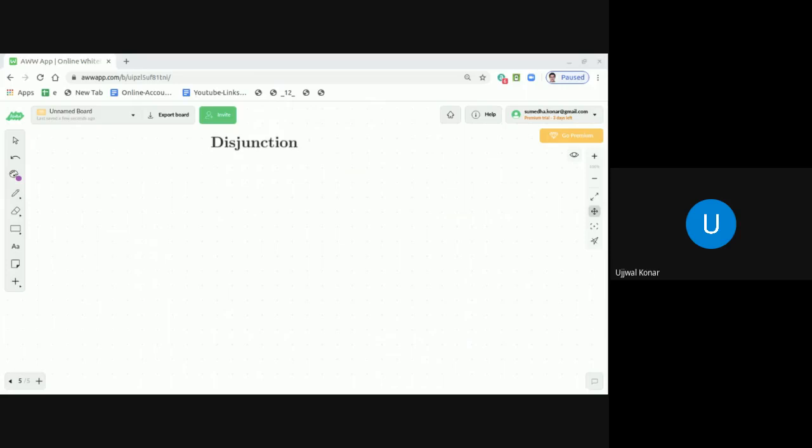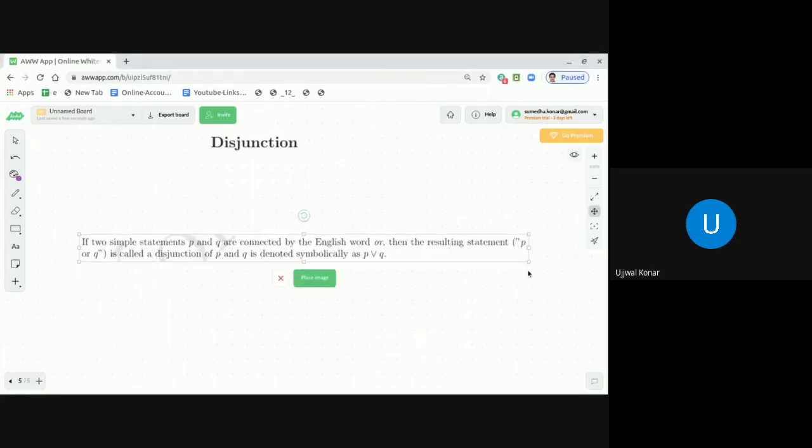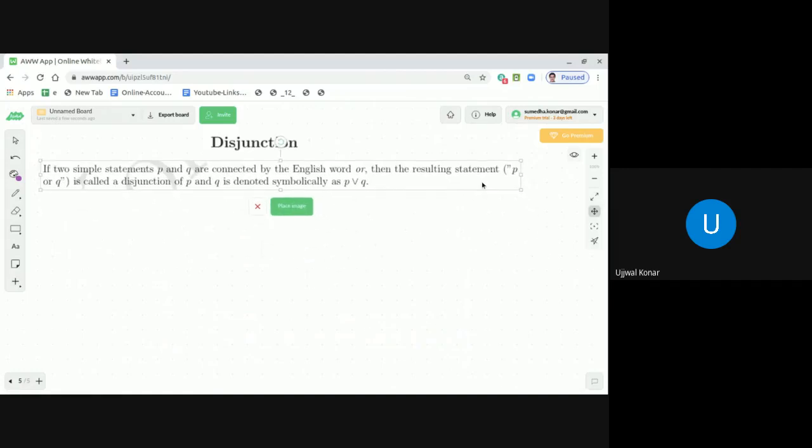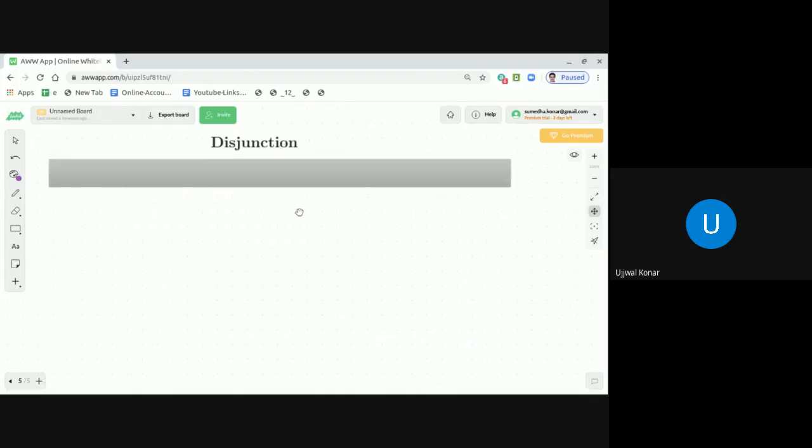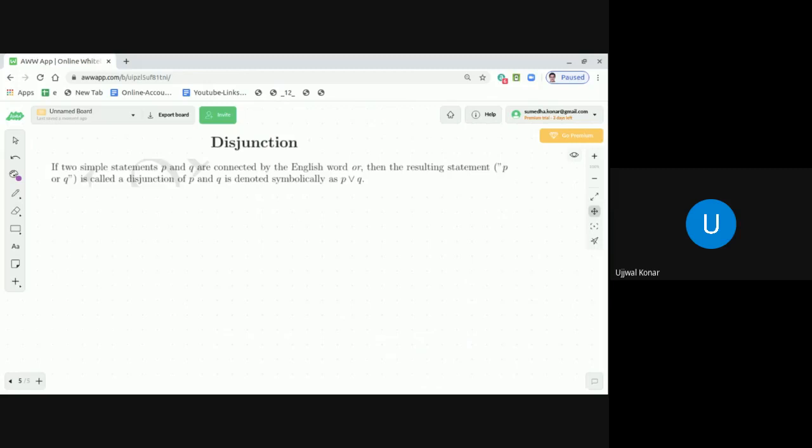If two simple statements P and Q are connected by the English word or, then the resulting statement P or Q is called a disjunction of P and Q, and is denoted by the symbol P or Q. Okay, so that is the fundamental definition of disjunction.